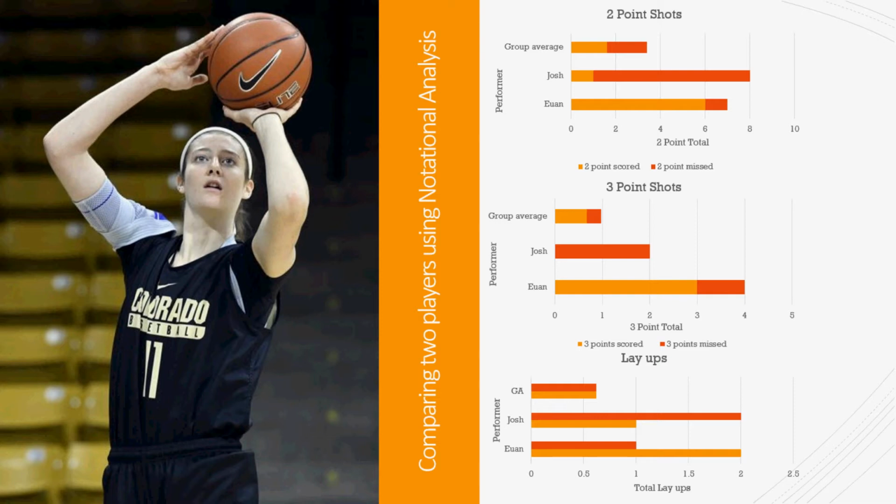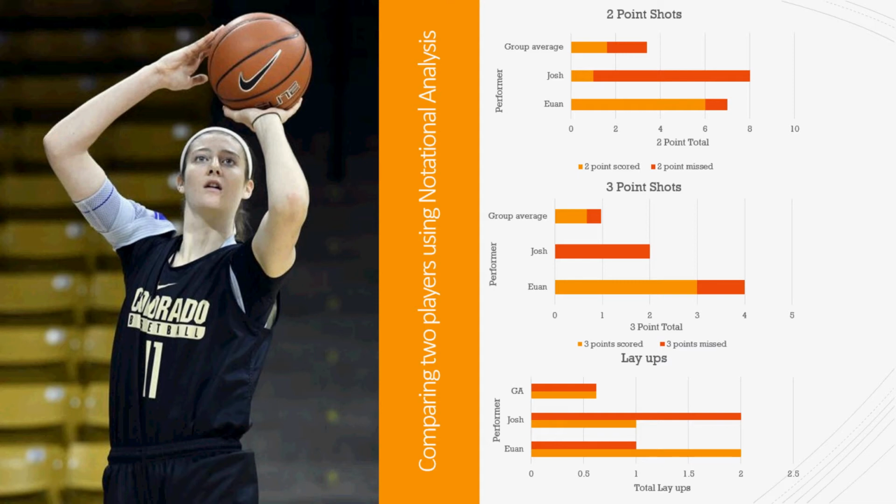For the first three graphs, I have focused on the more attacking side of the game, with three different types of shots I looked at within the game, being 2-pointers, 3-pointers and layups. For 2-point shots, as you can see, Ewan being the more experienced player, he naturally has scored more than Josh and is also way above the group average.